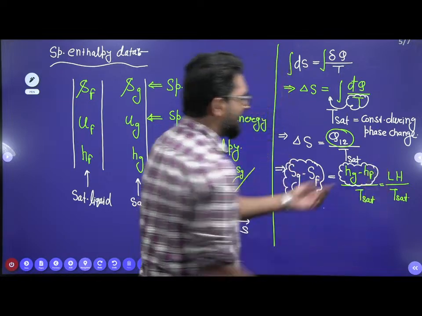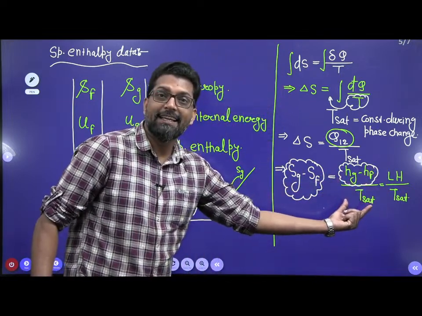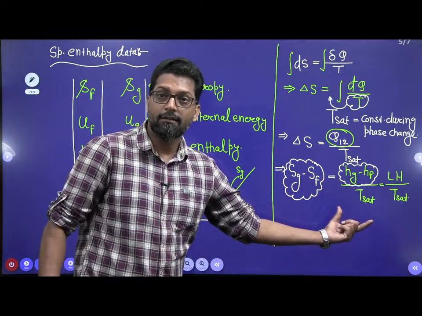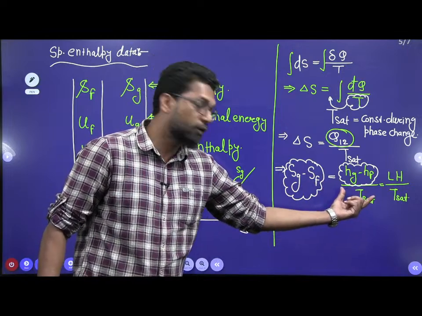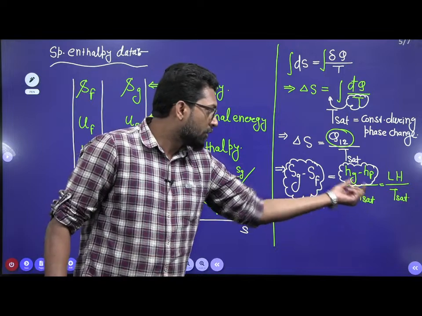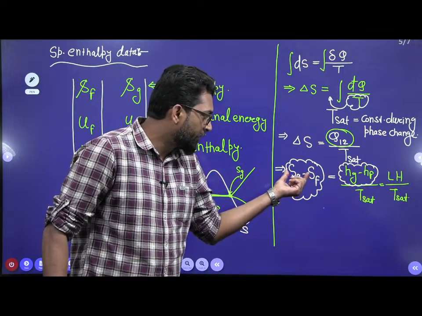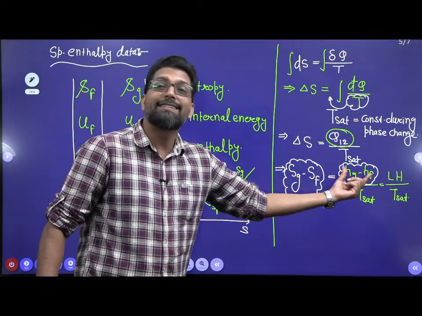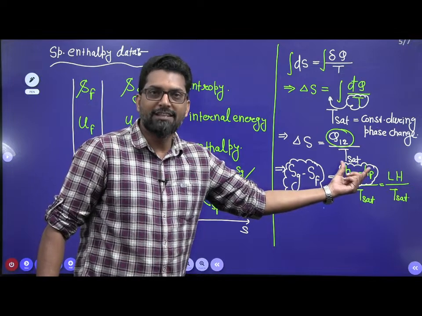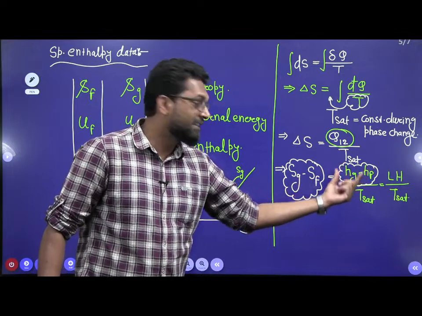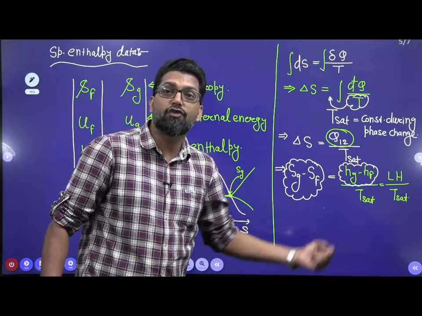Why? Because this is divided by T, and T is a positive quantity, the absolute temperature in Kelvin. So the change in enthalpy must be higher than the change in entropy. Why? Because it is divided by the saturation temperature.